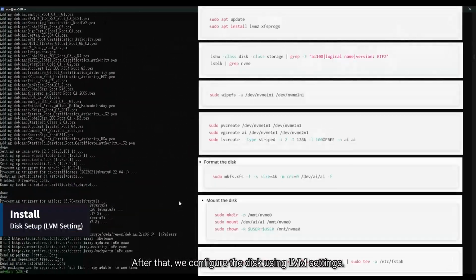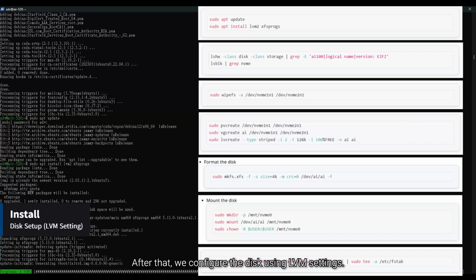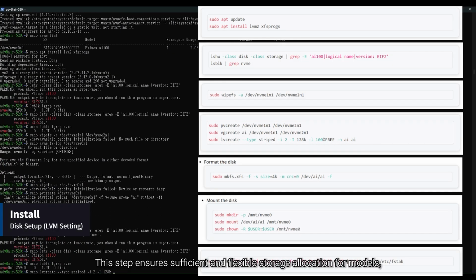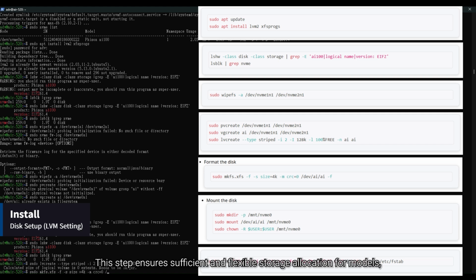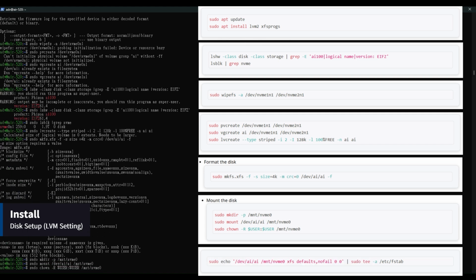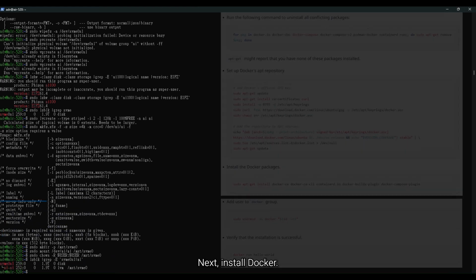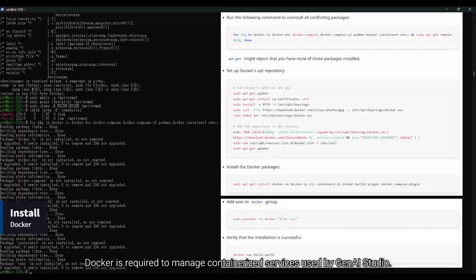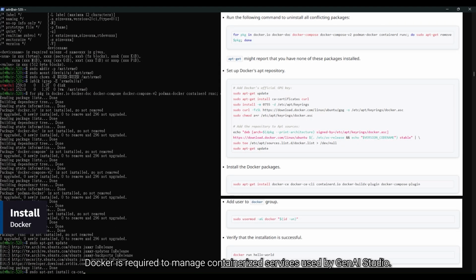After that, we configure the disk using LVM settings. This step ensures sufficient and flexible storage allocation for models, datasets, and runtime components. Next, install Docker. Docker is required to manage containerized services used by GenAI Studio.